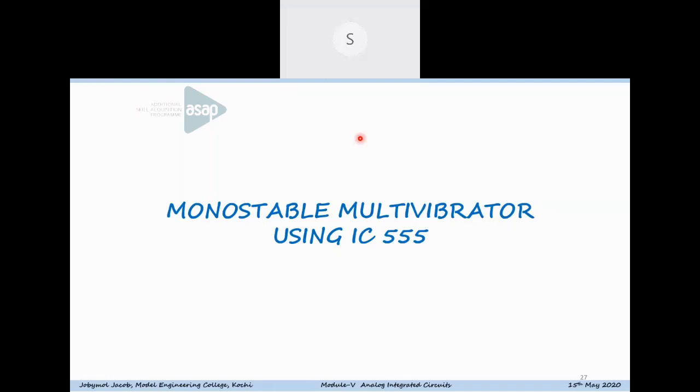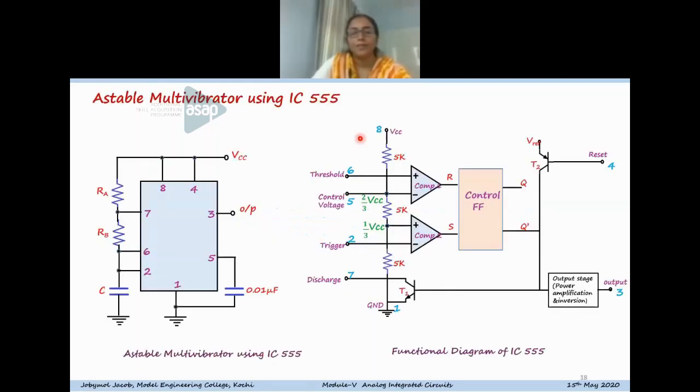Okay, I'll explain. First, this is the astable multivibrator circuit. Here, the capacitor is directly connected to pins 6 and 2 of the 555 timer. So the threshold pin 6 is connected to the non-inverting terminal of the first comparator. And as you know, the reference level to comparator 1 is set as 2/3 VCC,